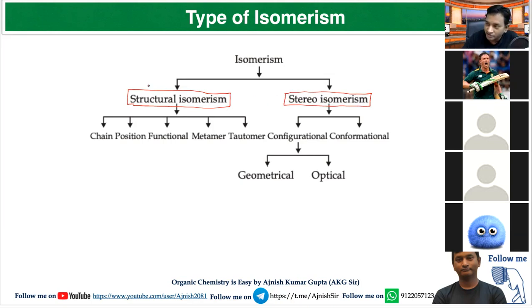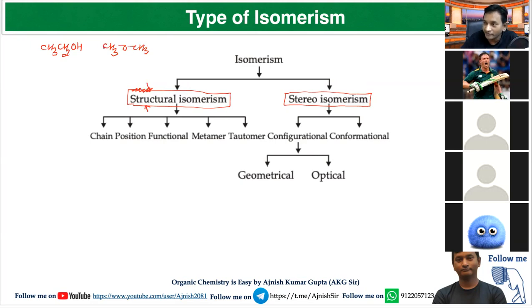Structural isomers are those isomers which have different structures, different names, and different connectivity of atoms. It means if structures are different, names are different, connections are different, then they are called structural isomers.